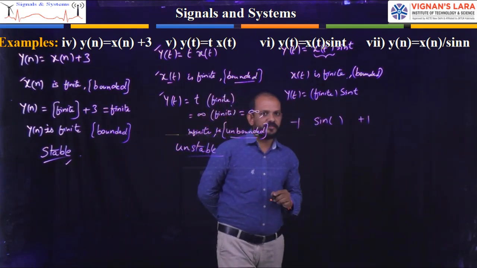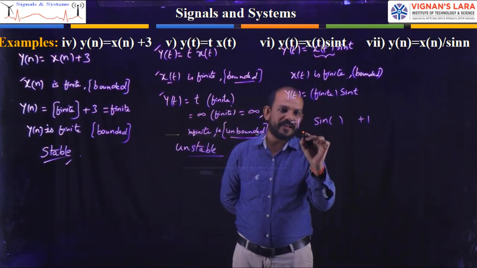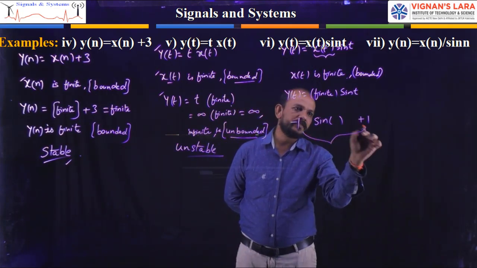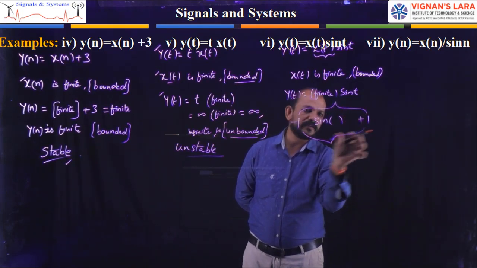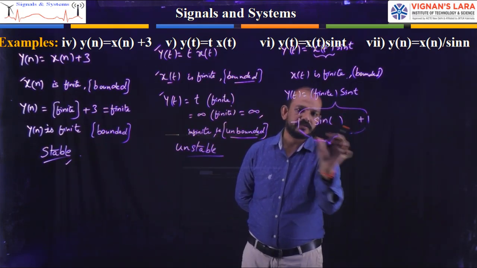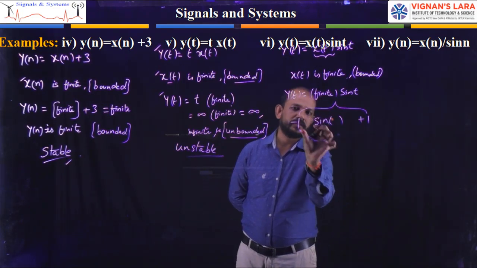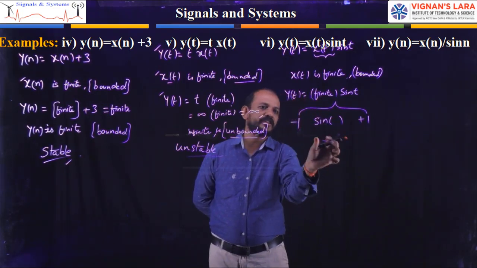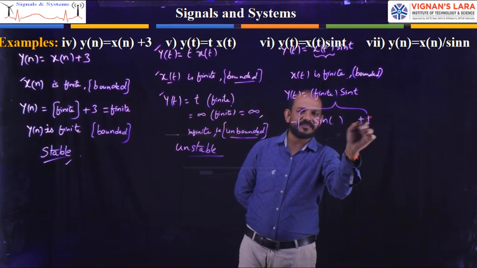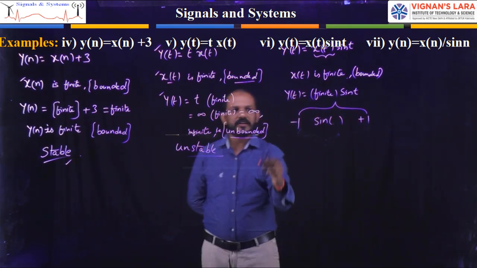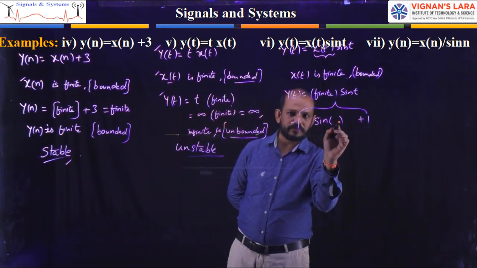So the sine value will have values between these two only. Minus 1 is less than or equal to the sine function, and the sine function is less than or equal to plus 1.